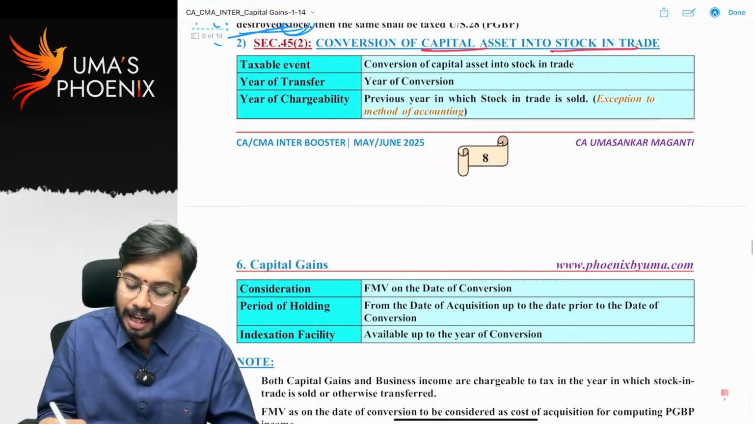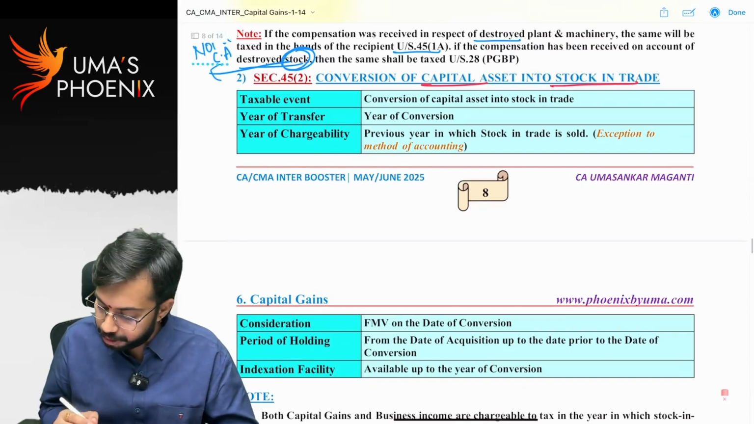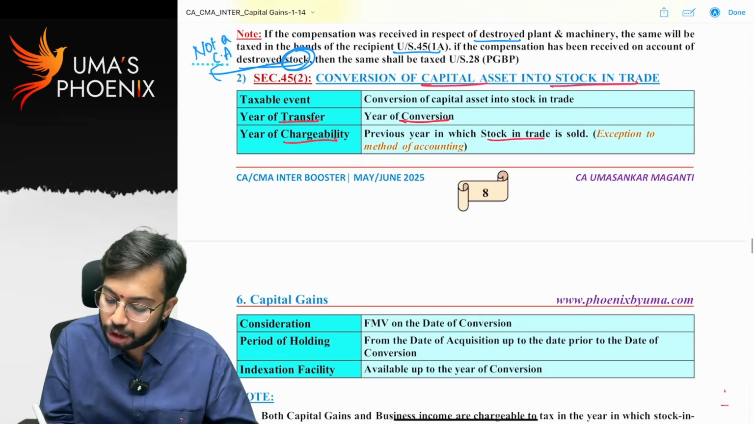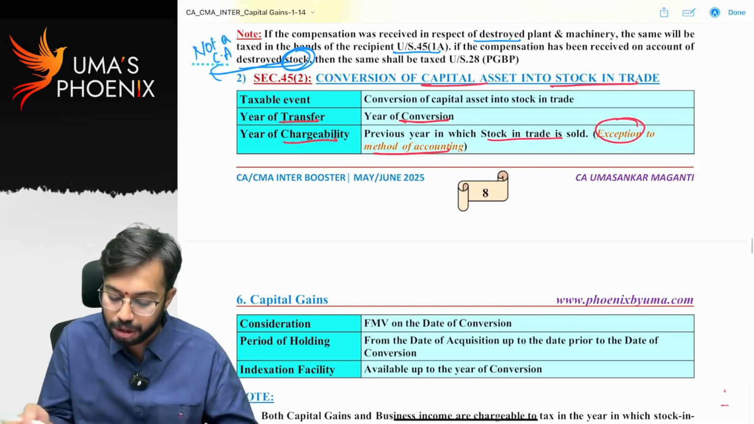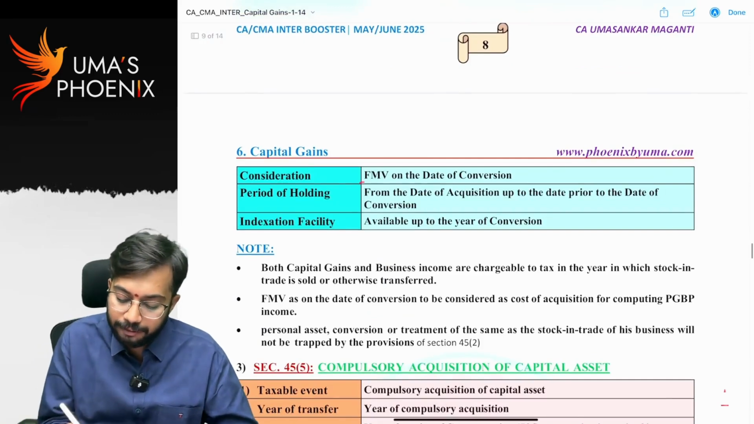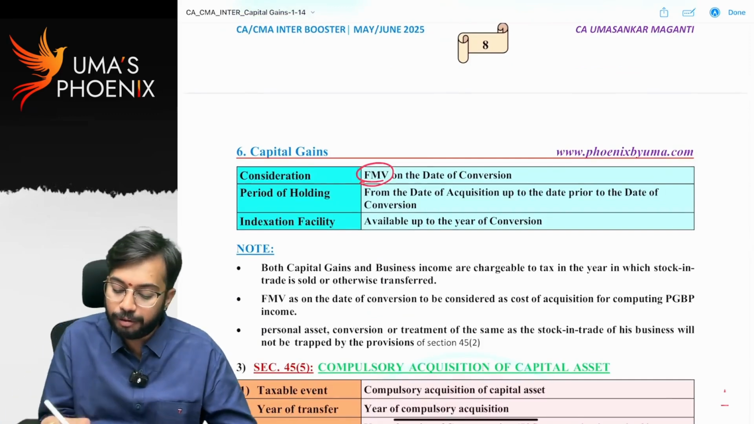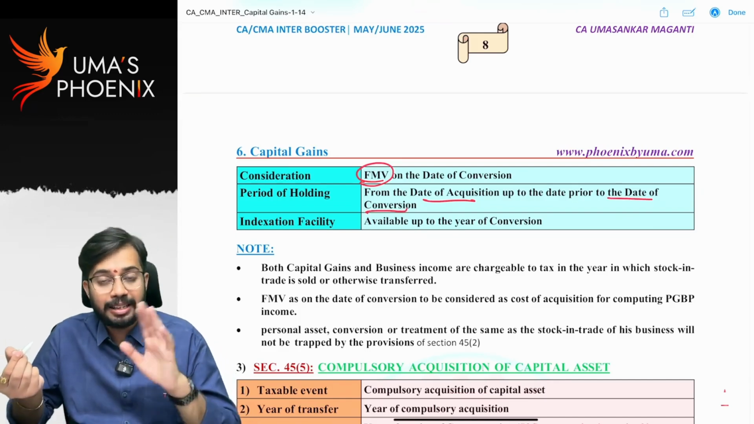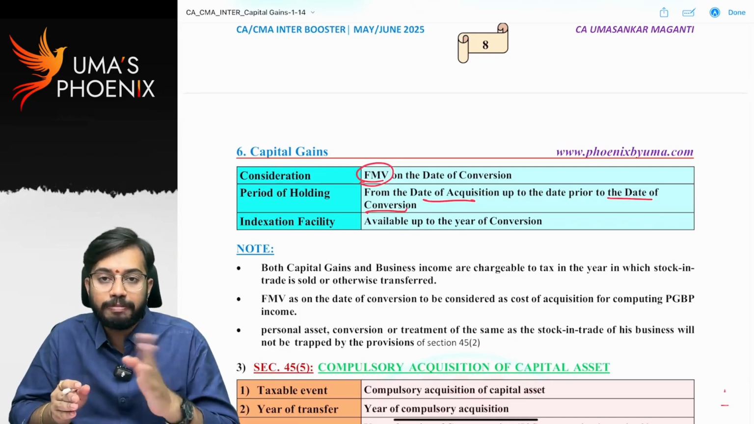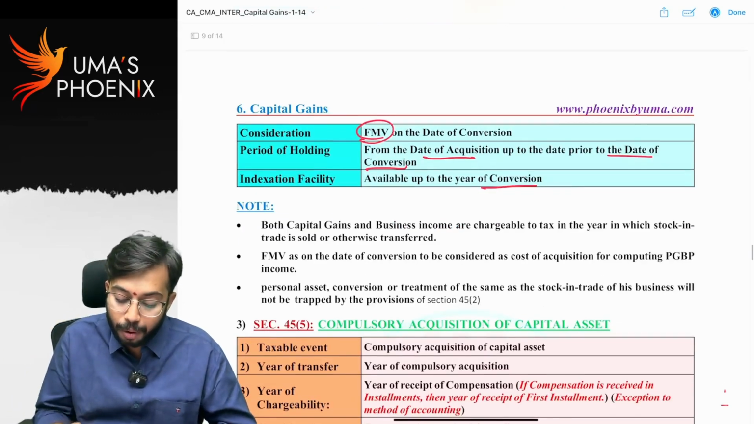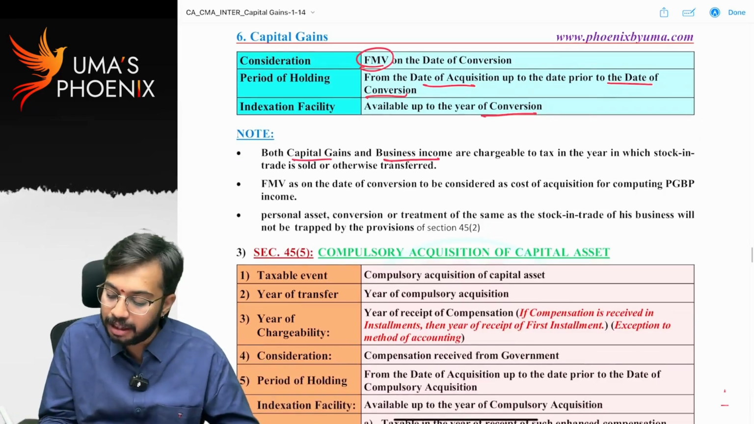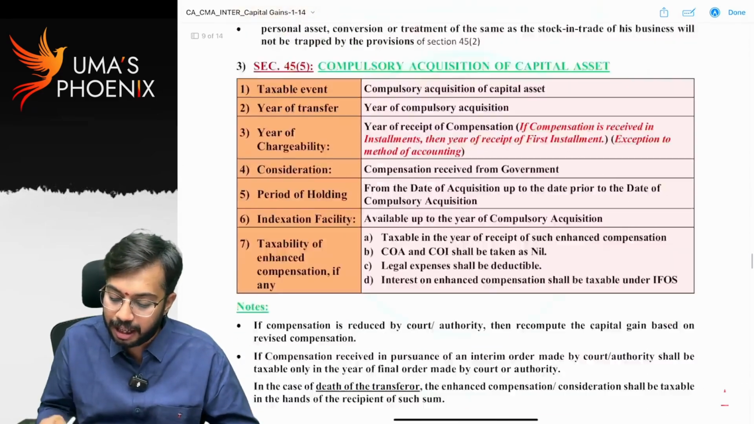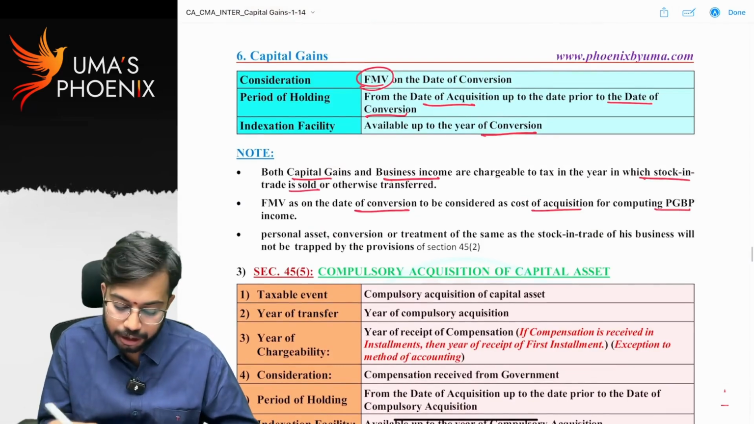You can see here taxable event: conversion of capital asset into stock in trade. Year of transfer, year of conversion, year of taxability in which stock in trade is sold. That's why this is an exception to method of accounting. Consideration: fair market value on the date of conversion. Period of holding from date of acquisition up to the date prior to the date of conversion. Indexation facility available. As it is available, it will be calculated from year of purchase up to the year of conversion. Both capital gains and business income are taxable in the year in which stock in trade is sold. Fair market value on the date of conversion is to be taken as cost of acquisition for computation of PGBP